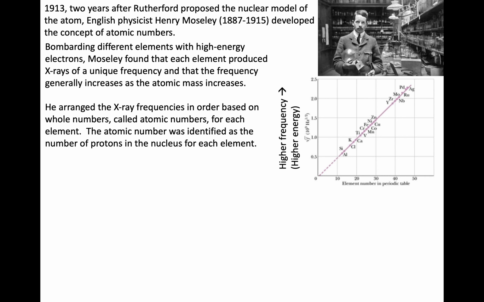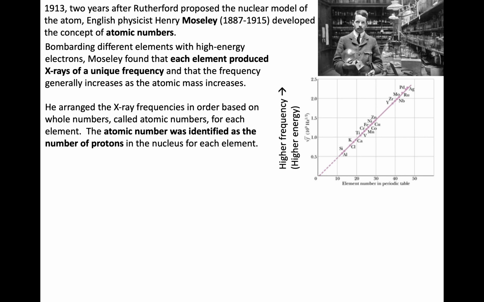I mentioned the other scientist we want to associate with the periodic table is Moseley. Moseley began working with Ernest Rutherford. His experiment was exploring what happened when different metals were bombarded with high-speed electrons, and he found that they emitted X-rays. They emitted X-rays that had different energies, their own unique frequency. This leads to the idea that the reason they're different is that different elements have different numbers of protons, and that the atomic number corresponds to the number of protons.